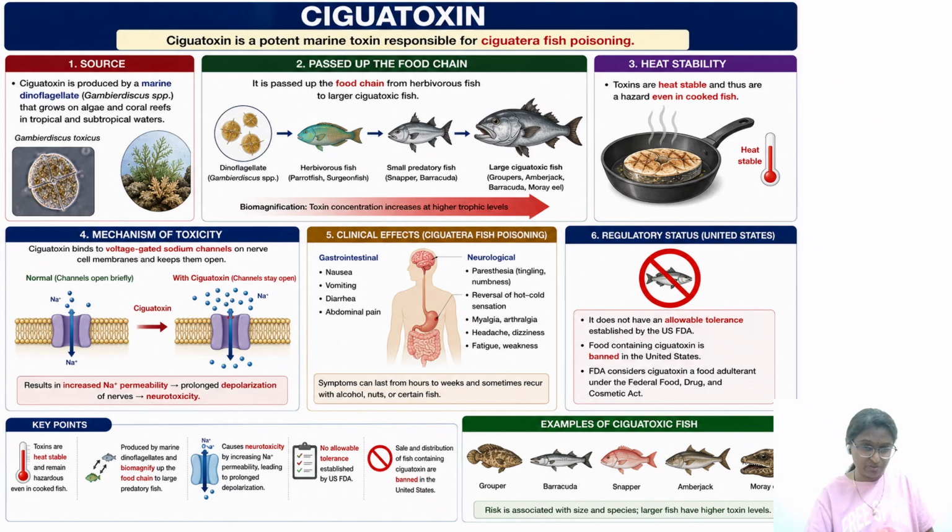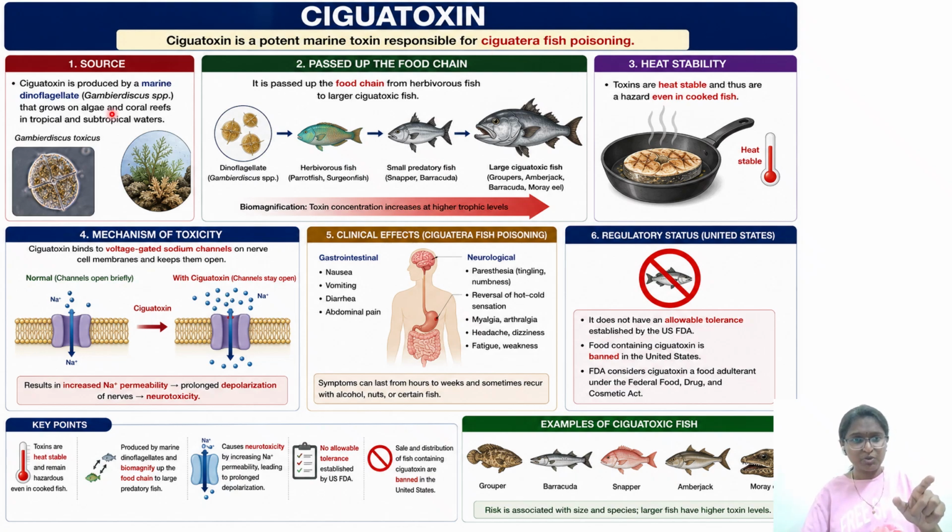Since we have already discussed the important pages with respect to different fish poisonings from Casarett and Doull's principles of toxicology, today we'll discuss only the diagram, whatever we can remember from these key notes for the exam. Ciguatera toxin is a potent marine toxin responsible for ciguatera fish poisoning. We have different types of ciguatera fishes also. I have given the list and I'll give the link to that video in the description.